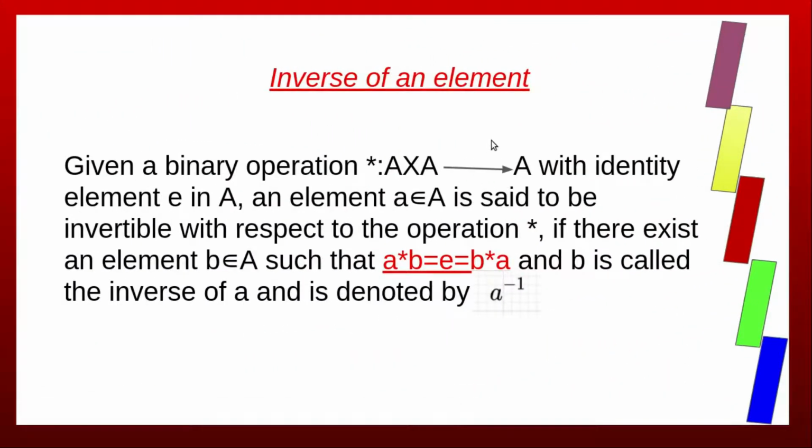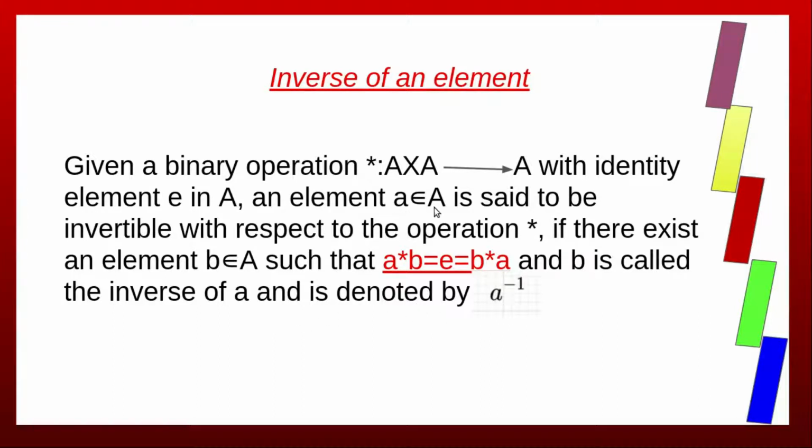Now, inverse of an element. Inverse is defined only if an identity element exists. Given a binary operation star that maps from A cross A to A with identity element E in A, an element A belonging to A is said to be invertible with respect to the operation star if there exists an element B belonging to A such that A star B equals E equals B star A, and B is called the inverse of A and is denoted by A inverse.